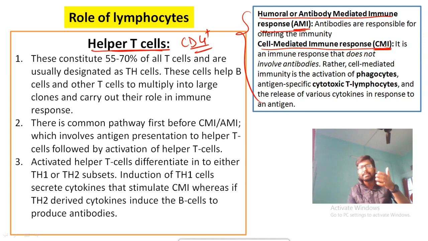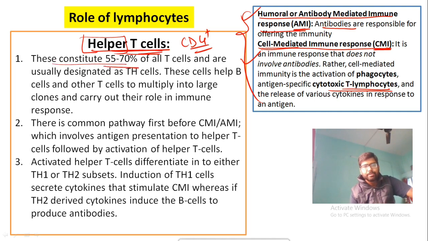In case of AMI, or antibody mediated immune response, antibodies are involved to produce the immune response. But in case of cell mediated immune response, no antibodies are involved, whereas specialized cells like macrophages, phagocytes, and cytotoxic T lymphocyte cells actually engulf the invading microbes and eliminate them from the circulation. So these two types of immune responses are there, and helper T cell actually helps in these two types of immune responses.